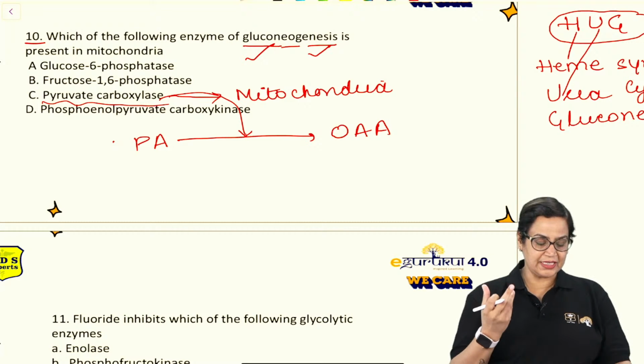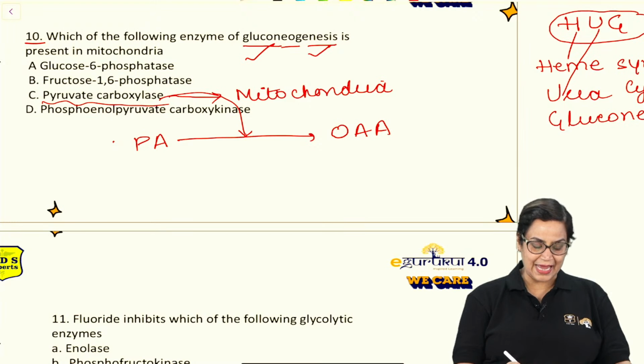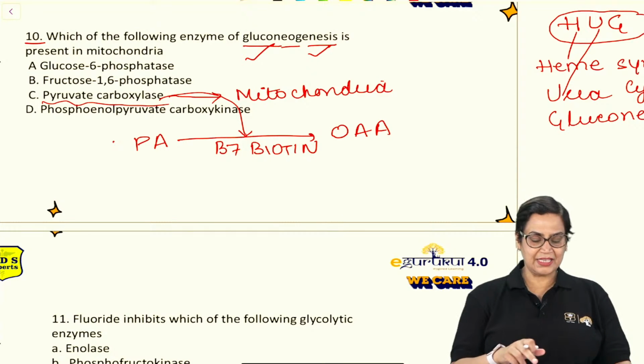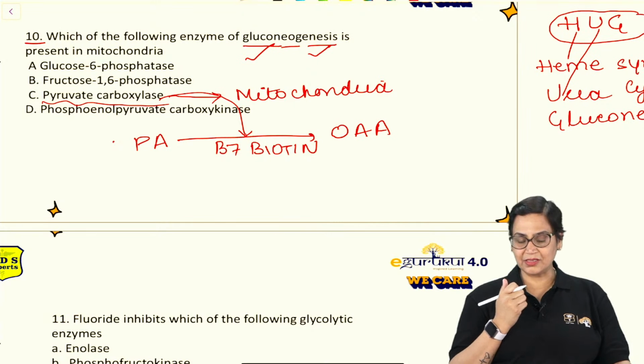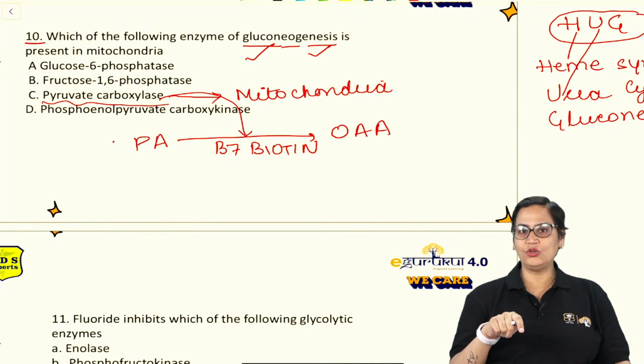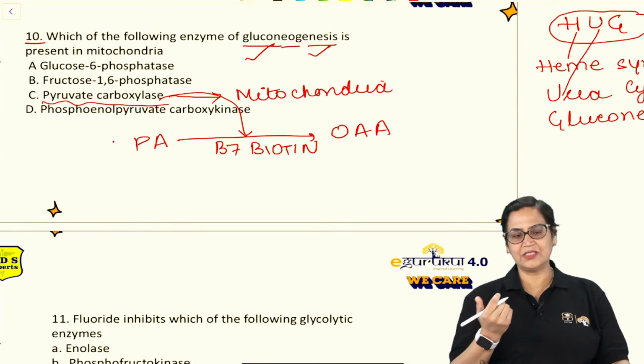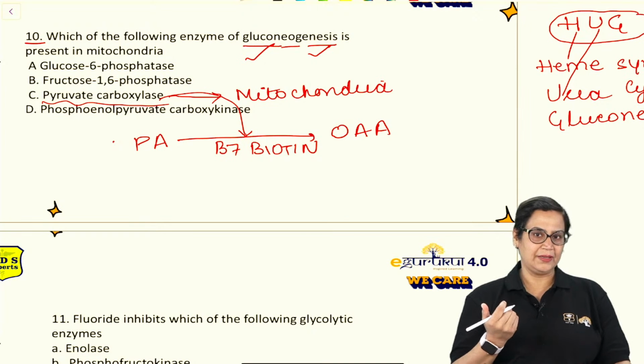Whenever a question is asked on carboxylation, just remember by default it has to be B7 or biotin. So you can see by this one question we can solve two questions: one is the only enzyme of gluconeogenesis present in the mitochondria, and second is the coenzyme. Yes, very good, Jyoti, biotin.